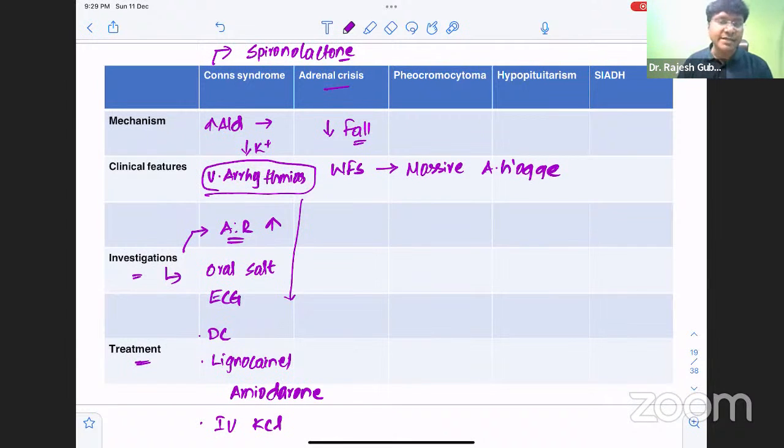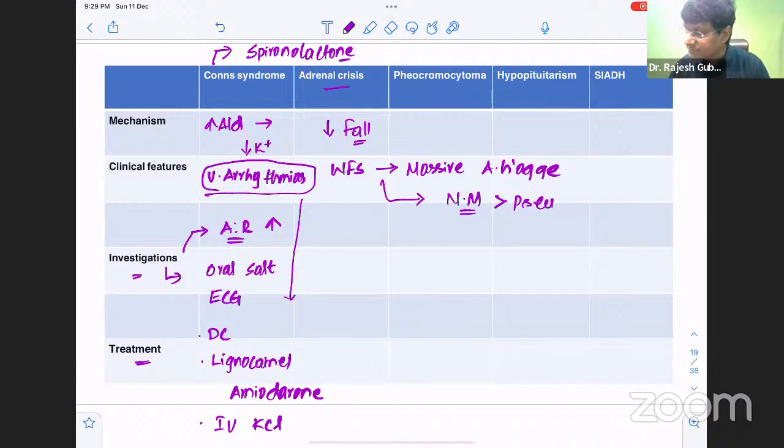And what is the organism that can cause Waterhouse-Friderichsen syndrome? It is secondary to bacterial infections. And that bacterial infection, very common, is meningococcal infection, that is Neisseria meningitidis, followed by Pseudomonas. Okay, so that is another important organism which can cause Waterhouse-Friderichsen syndrome.